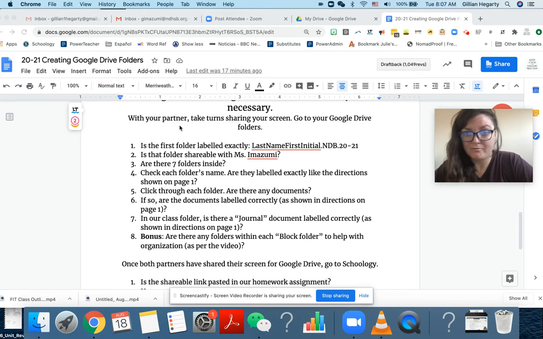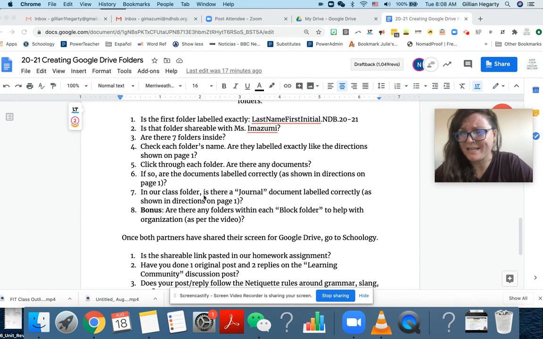I'm putting you into breakout rooms, and you will take turns sharing your screen. First, go to your Google Drive folders and follow these questions. Is the first folder labeled exactly? And I provide the label. Is that folder shareable with me? Are there 7 folders inside? Check each folder's name. Are they labeled exactly like the directions shown on page 1? Click through each folder. Are there any documents? If so, are the documents labeled correctly?